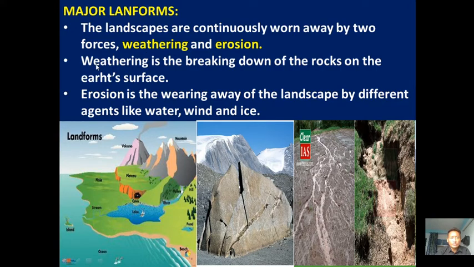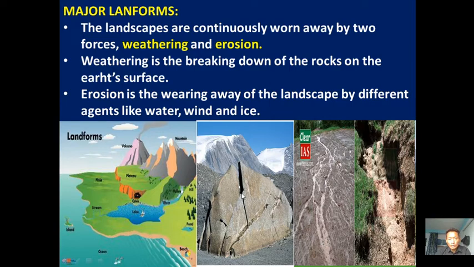First, we need to know the meaning of weathering. Weathering is the breaking down or disintegration of rocks on the earth's surface. If we look at the second image, on this particular rock we can see many cracks. These cracks occurred because of weathering. The main causes of weathering are temperature and moisture.